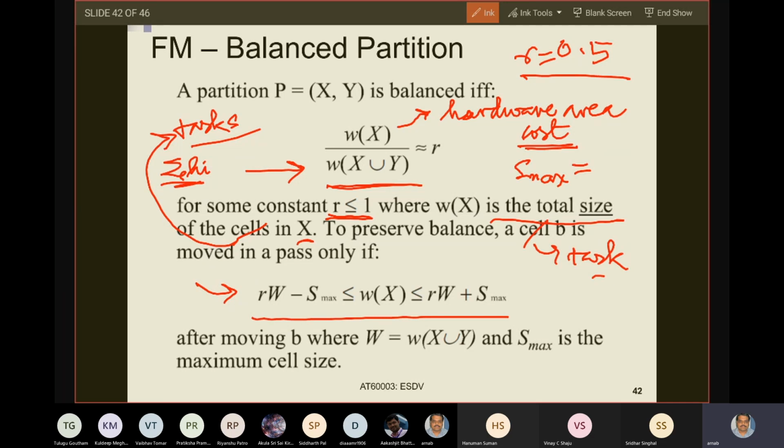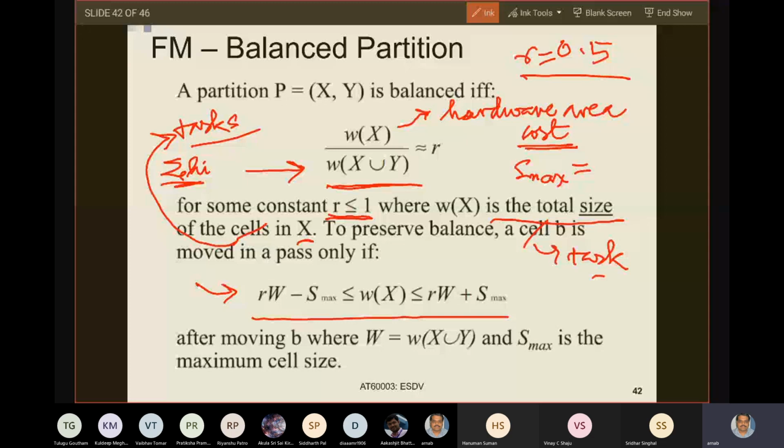For example, suppose you have a minimum hardware area, so some of the tasks you must keep in hardware. You have to choose which of the tasks you will put in hardware, but you cannot put more than a certain number of tasks in hardware. So you have a minimum hardware area lower bound and a maximum hardware area bound. Depending on that, you will need to keep a ratio of how much you want to keep in software and how much in hardware.